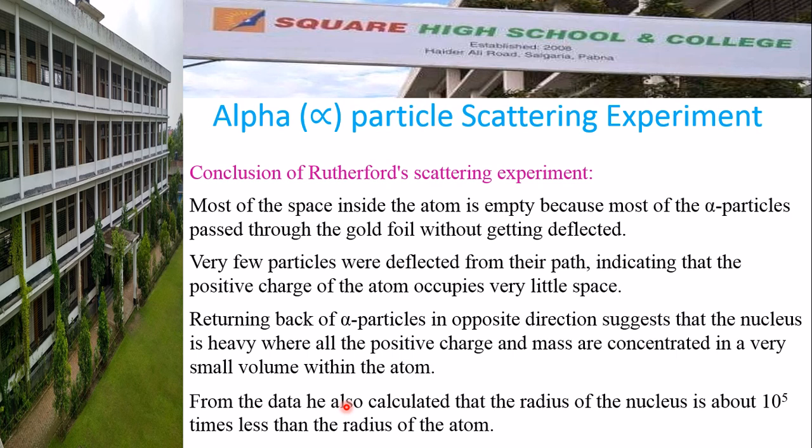From the number of alpha particles deviated from their paths, Rutherford calculated the size of the nucleus and also the size of the atom. And he found that the diameter of an atom is about 10 to the power minus 8 centimeter, while the diameter of a nucleus is 10 to the power minus 13 centimeter. So he calculated that the nucleus is about 10 to the power 5 times smaller than the total atom.